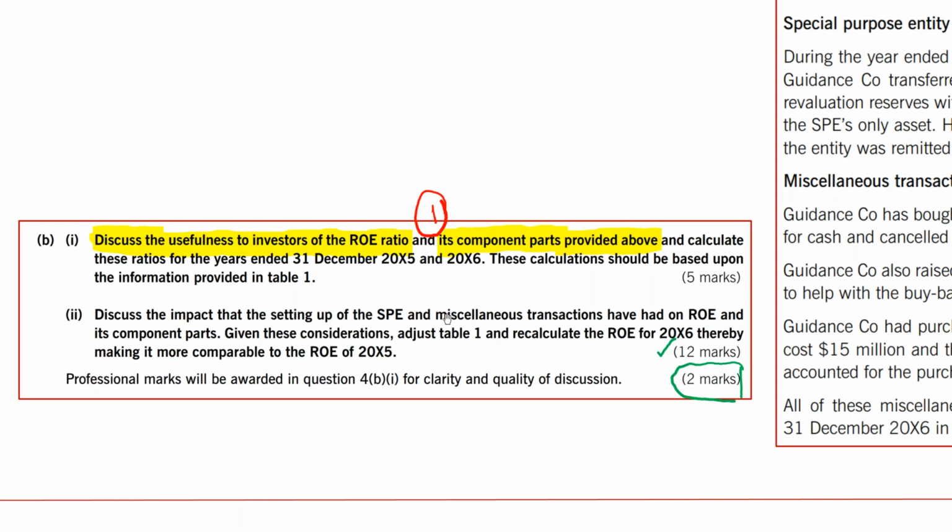So what we need to do? Just give me the answer. What should we do? He's saying adjust table 1 and recalculate. So to make it more comparable, we will reverse the transactions. We will reverse the special purpose entity transaction. We will reverse the miscellaneous transactions. If we reverse the special purpose entity and the miscellaneous transactions, then obviously both of these years will be comparable to each other, because these transactions have been eliminated from 2006 as well. Is that okay, guys? That we need to reverse these transactions to make it more comparable? Please tell me.